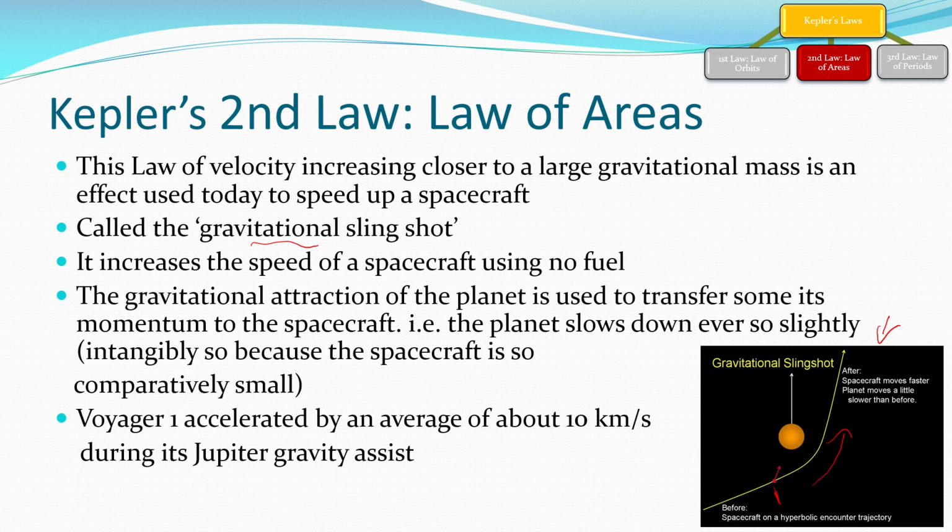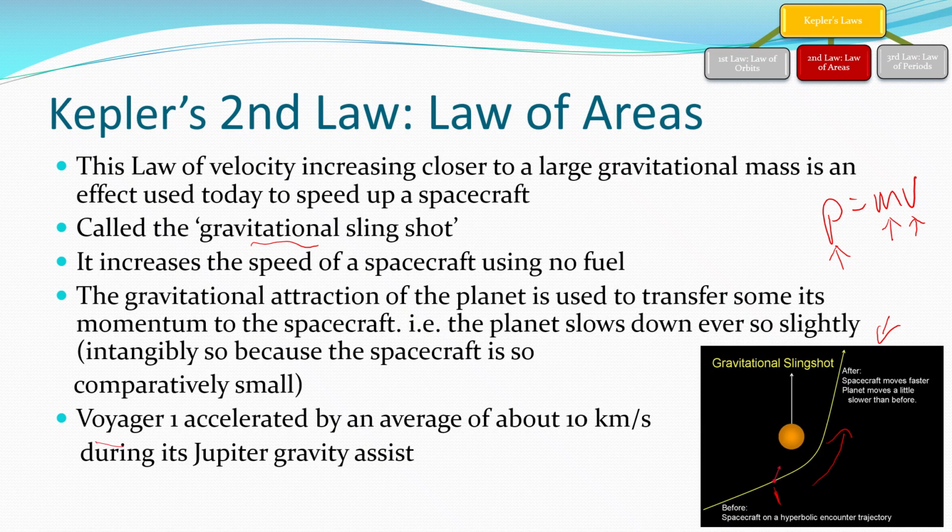Think of momentum, mass times velocity. What's actually happening here is some of the velocity of the planet is transferred to the spacecraft, but we're talking about a momentum thing. So P equals mv. We're talking about a velocity increase here, but it's effectively a change in momentum. But the change in momentum for a very small mass, a spacecraft of a couple hundred kilos, is significant.